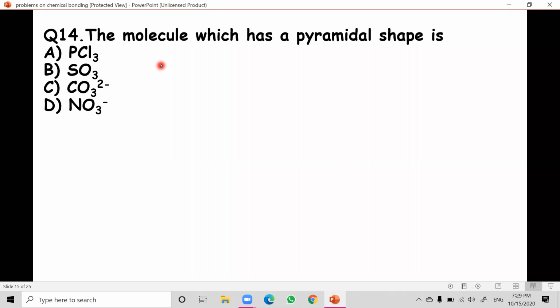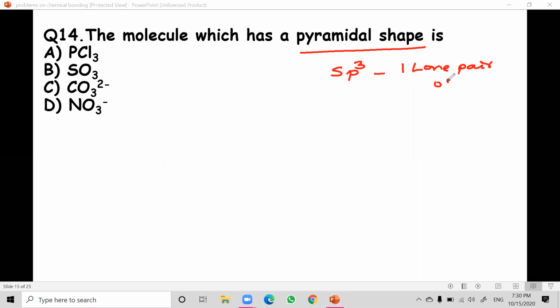So how will you say here? What is a pyramidal shape? What is the first basic idea? They should undergo sp3 hybridization with one lone pair of electrons. First I write that condition. Pyramidal shape means it should undergo sp3 hybridization with one lone pair of electrons, like ammonia.